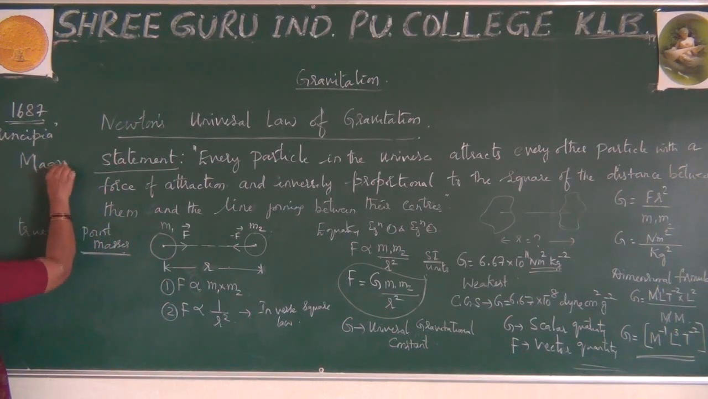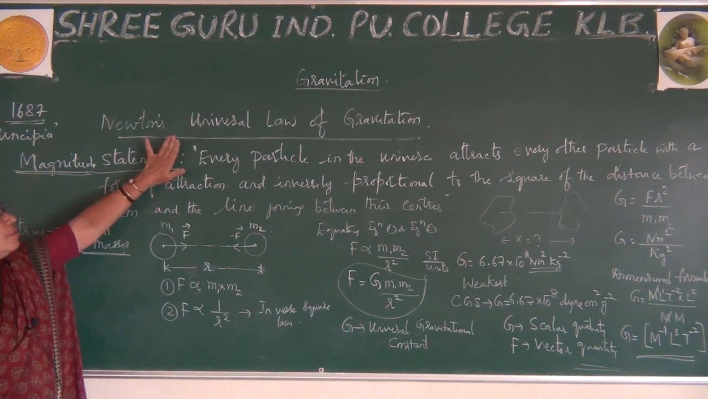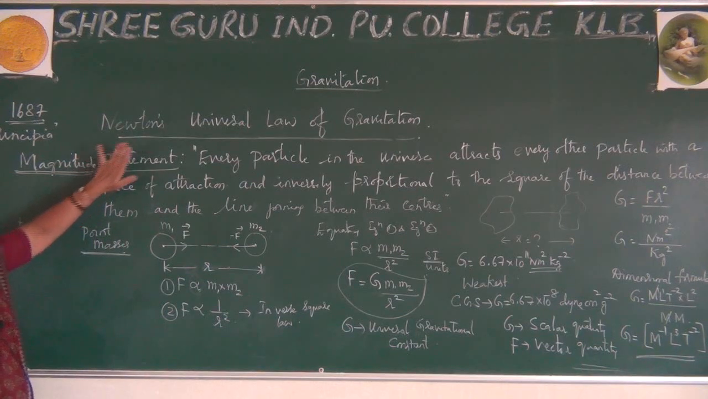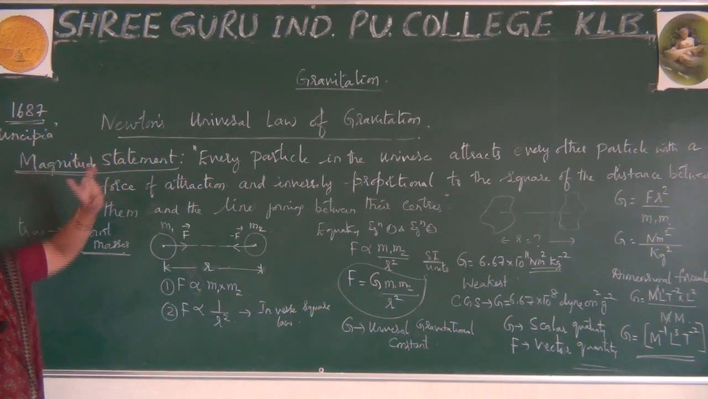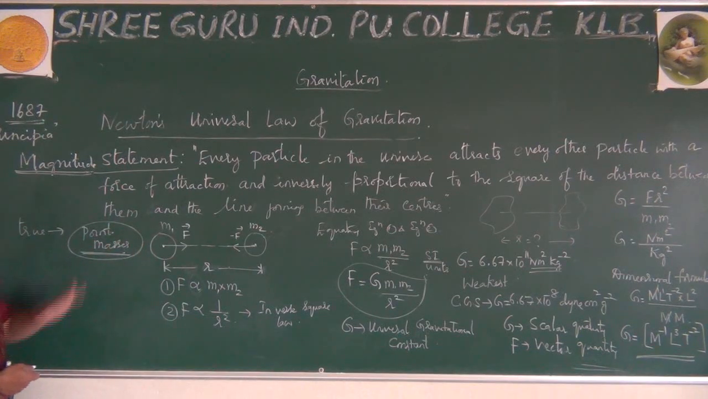And this only explains magnitude. Please observe, this explains only the magnitude of the universal law of gravitation. In the next class I will explain the vector form of the universal law of gravitation. But now this is the magnitude form of the universal law of gravitation. And this point particularly you have to remember to explain this statement: this is true only for point masses.